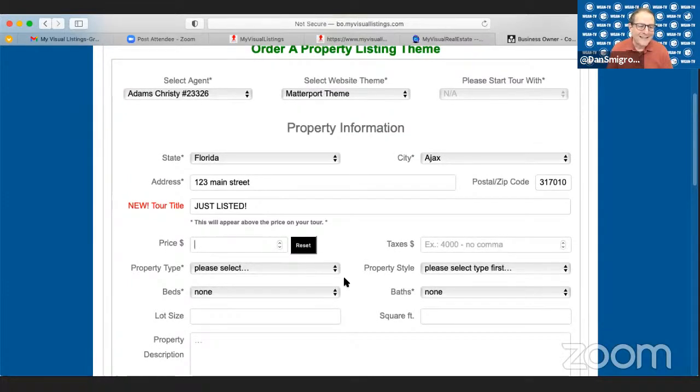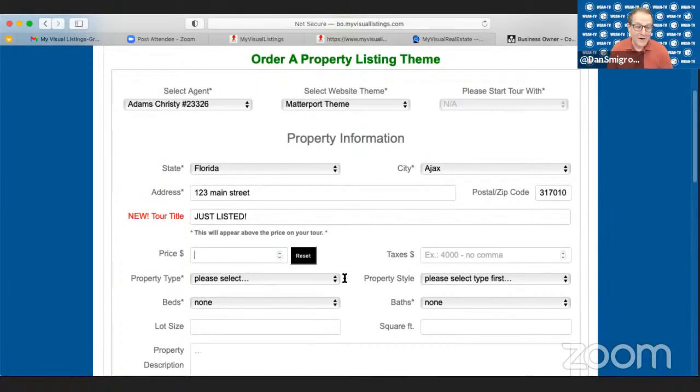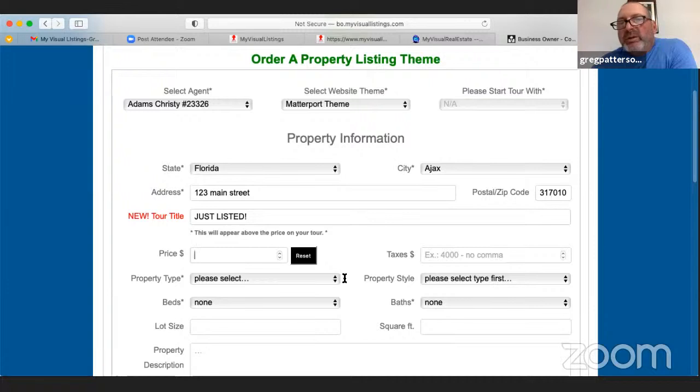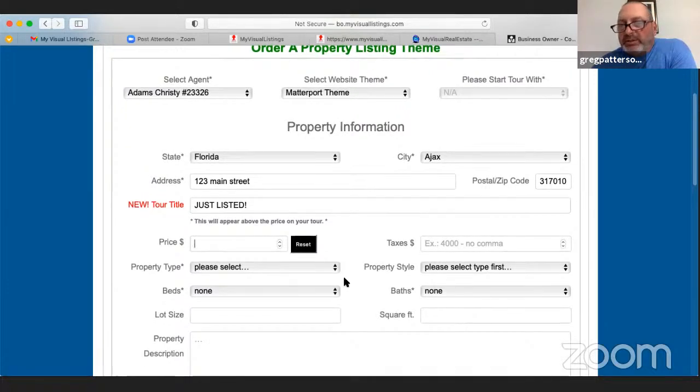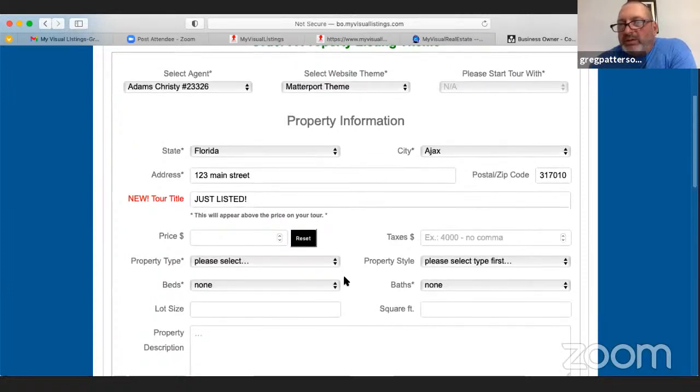And if you're reluctant to do that and it's your first time, then just go create an agent for yourself and then select you as the agent. That's exactly what our getting started video tells you. Just create yourself as an agent because you might want to make a sample. Like if you're a photographer, you want to have a sample that you can show people and go, look what I can offer you, right? And so just create yourself as an agent and do some tours.